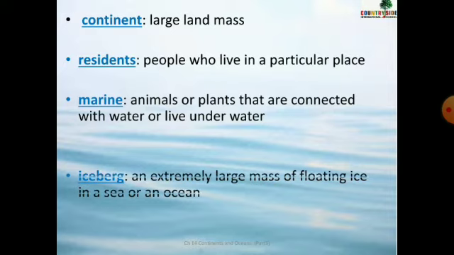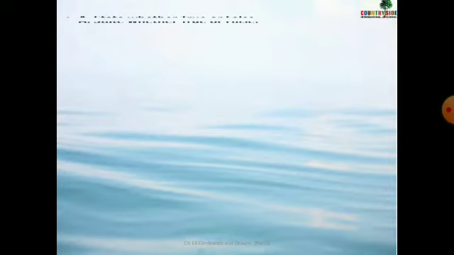Now next is iceberg. What do you mean by iceberg? In the last video also we saw the iceberg picture, but let me remind you: an iceberg is an extremely large mass of floating ice in a sea or an ocean. If there is a big sea or ocean and large masses of floating ice, big ice rocks, are floating in the sea or ocean, they are known as icebergs. So that's all about words to know.